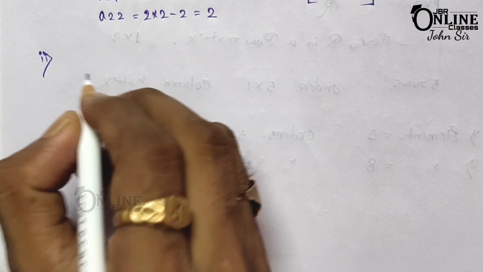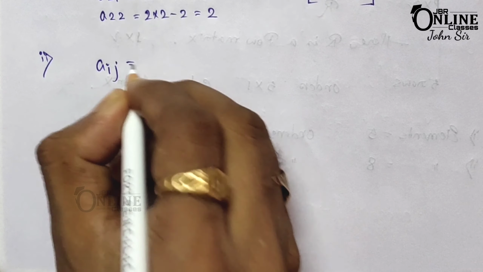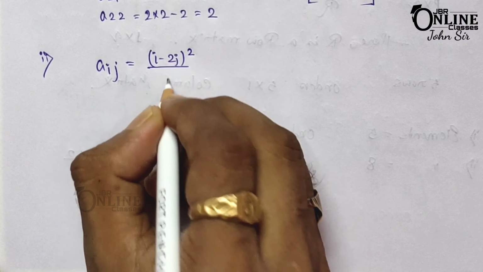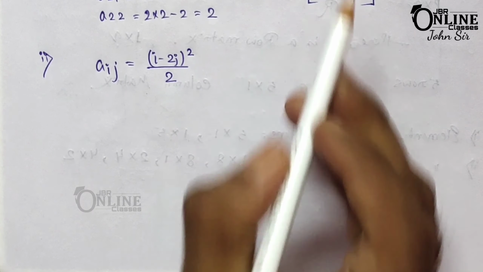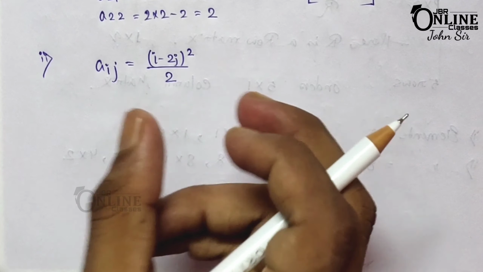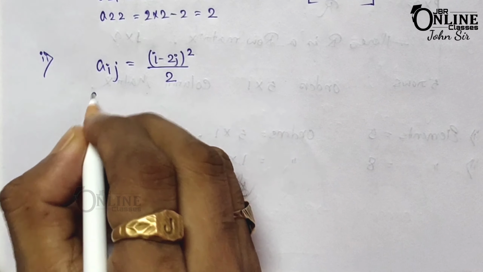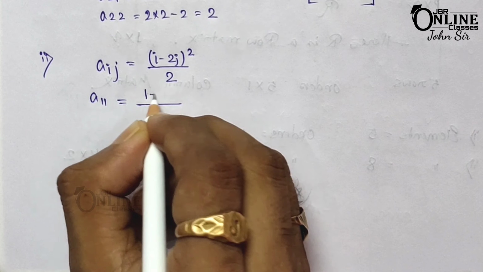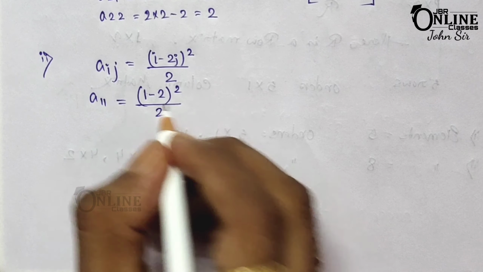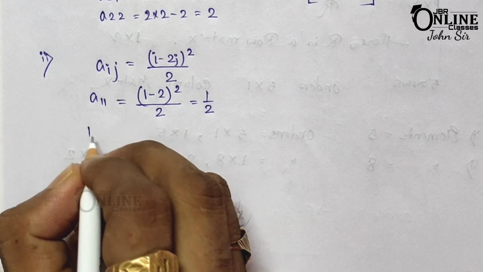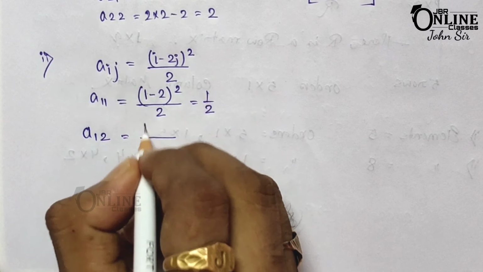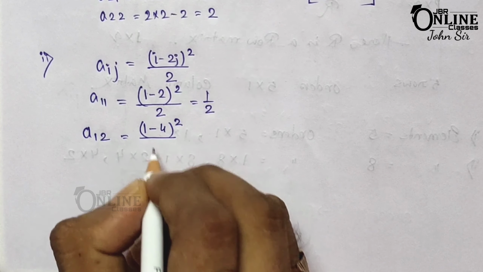So here in sum number 7 2, the relation is aij equal to (i minus 2j) whole square by 2. So again you have to find out the values of a11, a12, a21 and a22, because here you have to construct a 2 by 2 matrix. So here a11 equal to (1 minus 2) whole square by 2. So 1 minus 2 whole square means minus 1 whole square, that means 1, so 1 by 2, it's half. Then a12, so here a12 means (1 minus 4) whole square by 2.